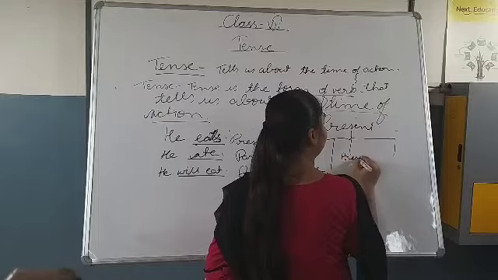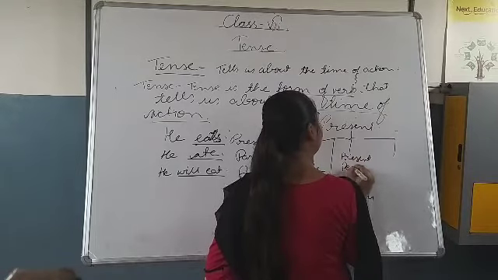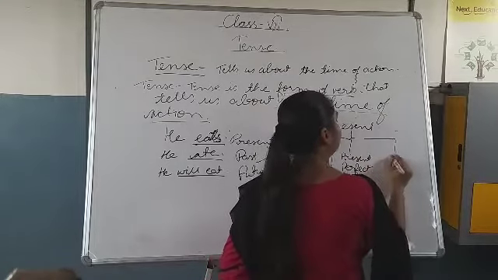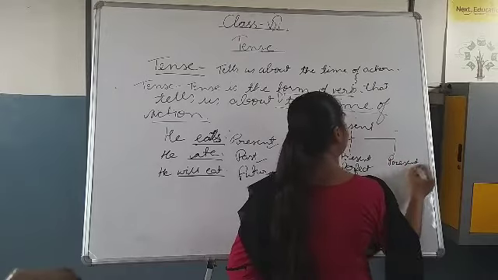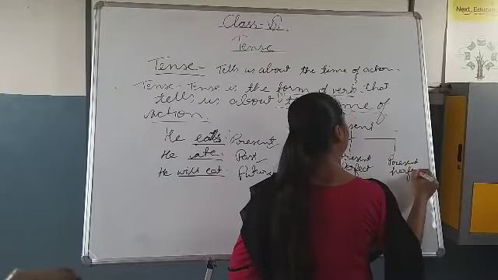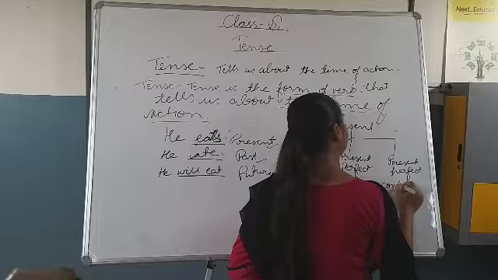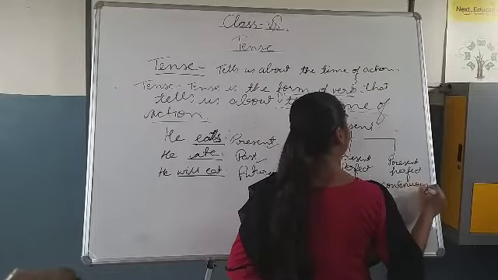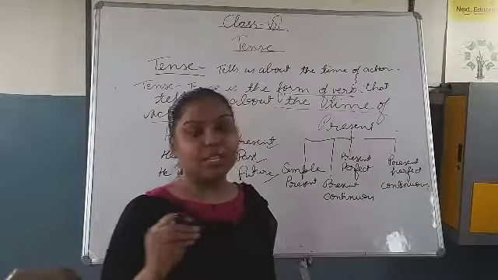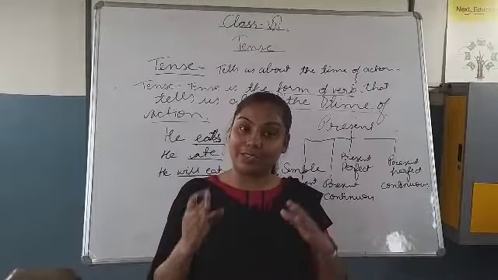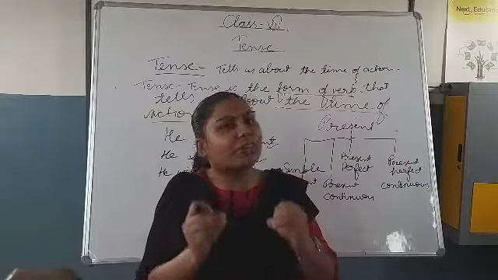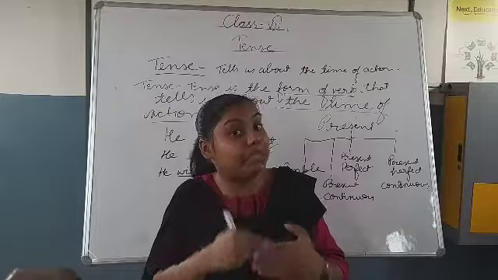Third is present perfect. And the fourth one is present perfect continuous. Present tense means whatever action is going on, whatever action has just completed, or whatever action we are talking about in the present time.